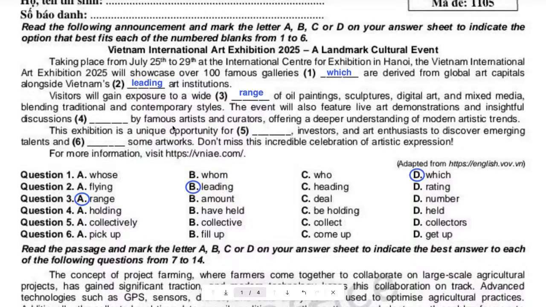Okay, so luckily when we look at question 4, you say, oh, so they don't come with different words, right? They just come with different forms of the verb. A, we have holding, that is verb ing. B, we have held. What form is this? Which tense is this? Yeah, present perfect tense. C, be holding. Yeah, so we have the verb to be and we have verb ing here. The last one, held. What is this?